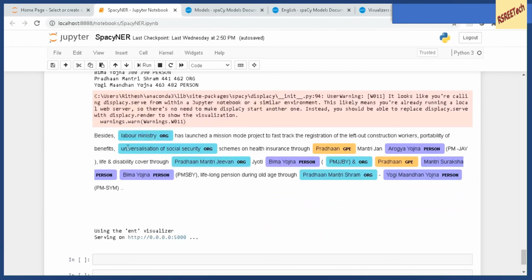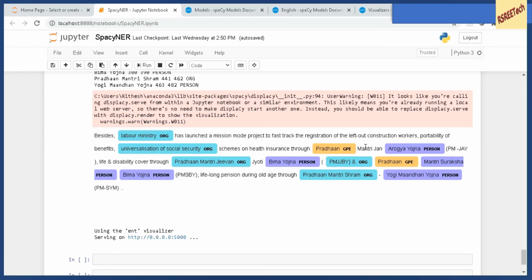Now if you look at the named entity recognition, the labor ministry is an organization, which is correct. But terms like unionization of social security don't talk about any organization, yet the entity recognizer labels this as an organization. Similarly, Bima Yojana as a person, right?